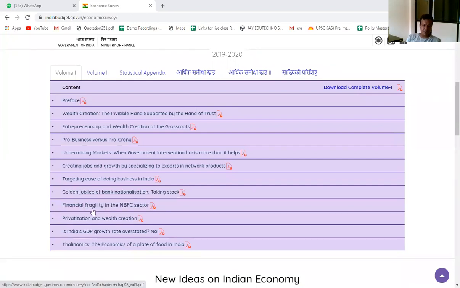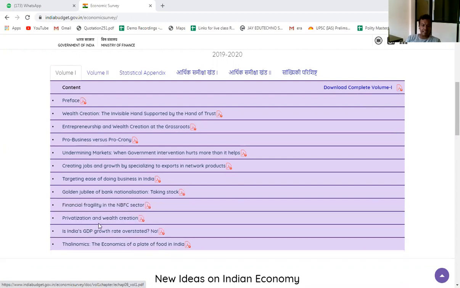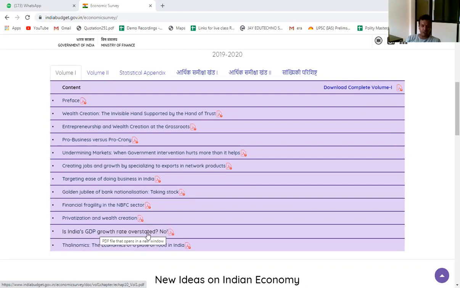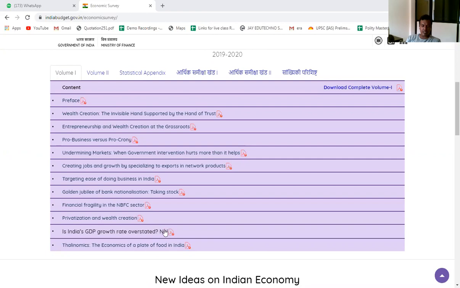Then financial fragility in the NBFC sector. We know that the NBFC sector is facing a problem. Then privatization and wealth creation, and how privatization helps in wealth creation. Is India's GDP growth rate overstated? Many economists have apprehensions about the growth numbers given by the government. So the question is whether India's GDP growth rate is overstated. The answer is no, that is explained here. Then thalinomics, the economics of the plate and food in India.